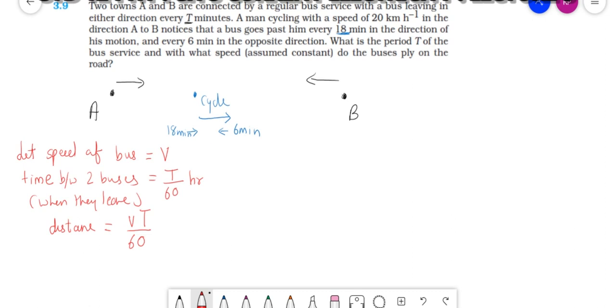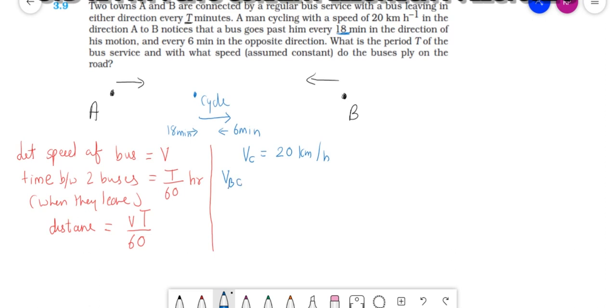Now for the cyclist. The cyclist is moving with 20 kilometers per hour. So what will be the velocity of the bus relative to the cyclist?